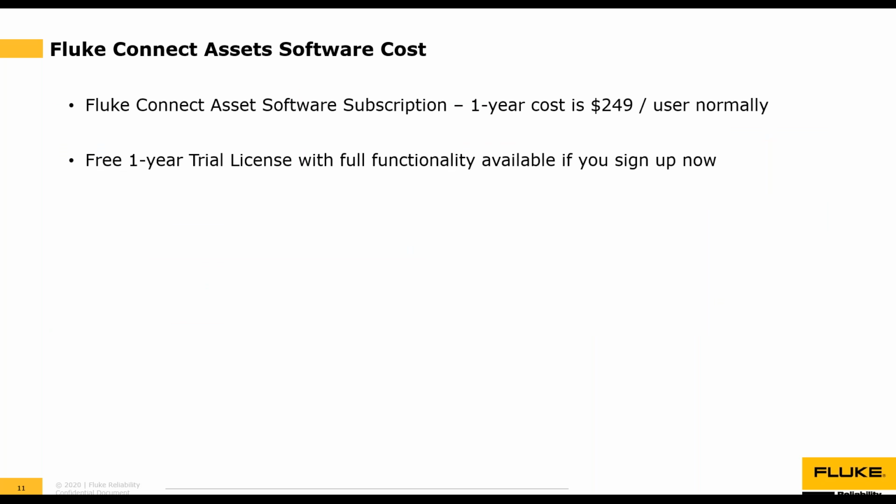So Fluke Connect Assets Software costs. Fluke Connect Assets Software subscription for 1 year is $249 per user normally. So if you have a team of 3 people, that would be $747 per year. But right now, there's a free 1-year trial license with full functionality available if you sign up now through the end of the year. So if you haven't done so already, please go ahead and create your Fluke Connect account and get a free 1-year subscription to Fluke Connect Assets and all of the features you will see today.